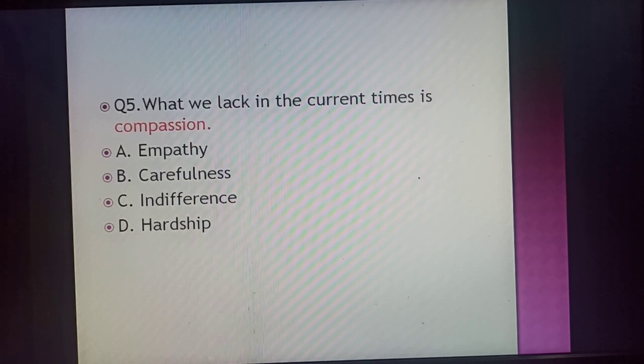So the next word here says, what we lack in the current times is compassion. Compassion means our own passion to do something, our own determination, being mentally determined to do something, like fulfilling our dreams in our life. Having passion to do some particular thing is compassion, our own determination to do something in our life. The ability to go out and achieve something in our life is called compassion. So the antonym for this is indifference.